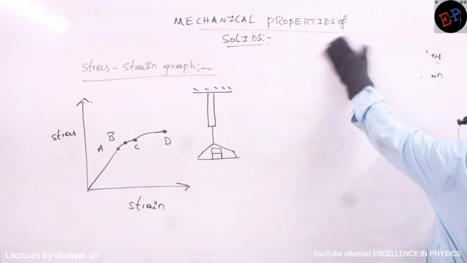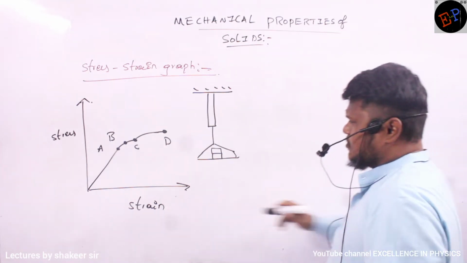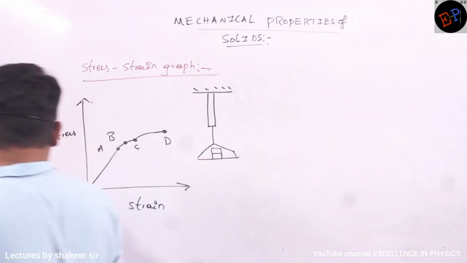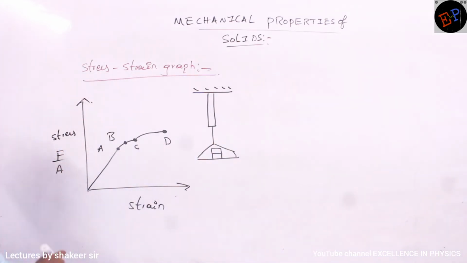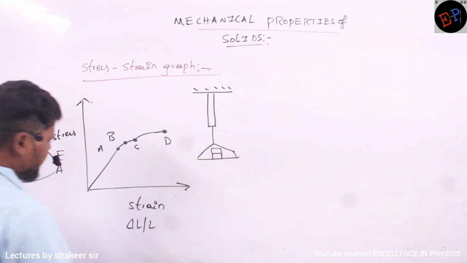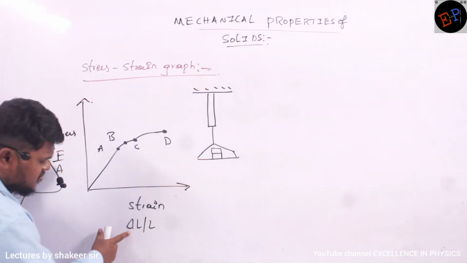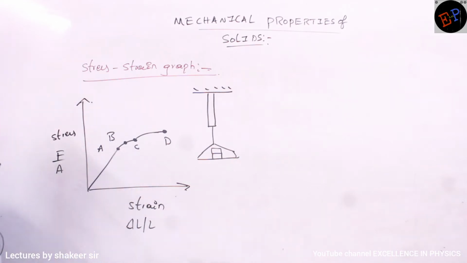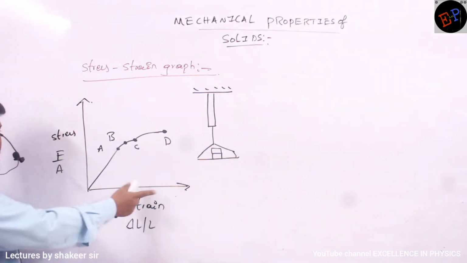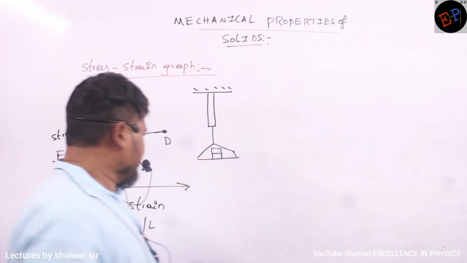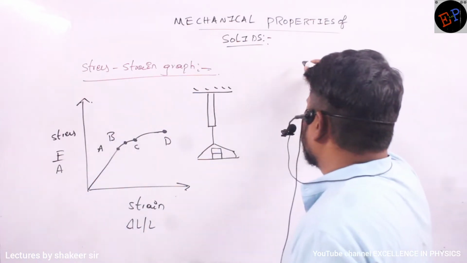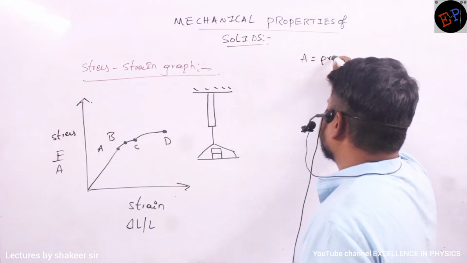The graph is between stress and strain. Stress is nothing but force per unit area. Strain is nothing but delta L by L. You are continuously increasing force, so what happens to elongation? Elongation also will increase. So stress is increasing, strain also will increase. And this point A is called the proportionality limit.